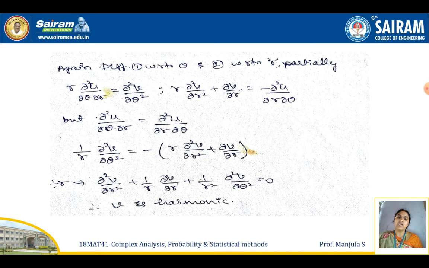But the standard result is ∂²u/∂θ∂r = ∂²u/∂r∂θ.